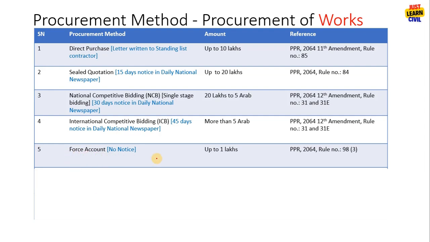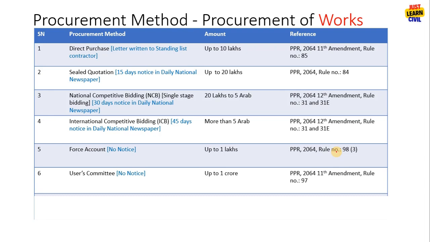Then force account. The office can do work by itself, like it will purchase cement, aggregate, sand, and then under the force account hire laborers to do the work. It can do such works up to 1 lakh only. It is mentioned in PPR 2064 rule number 98.3.